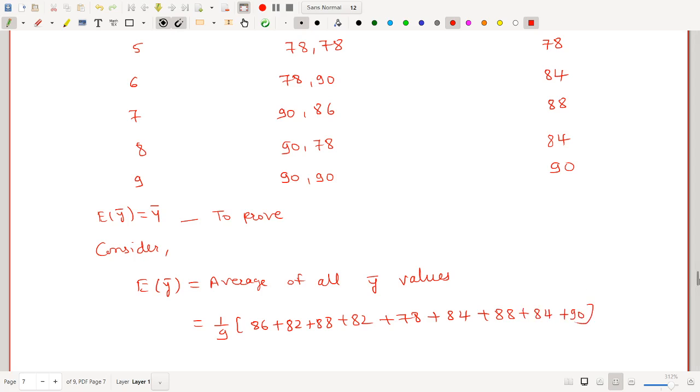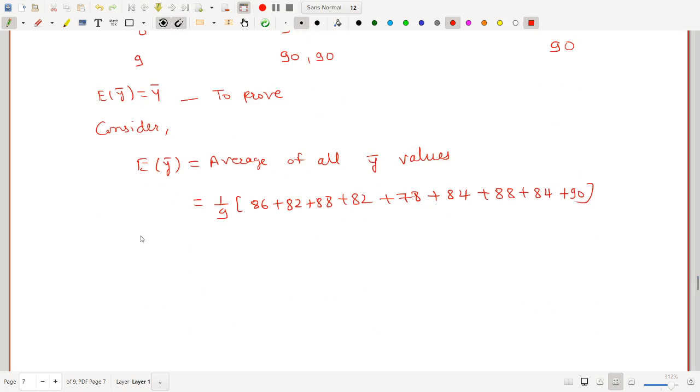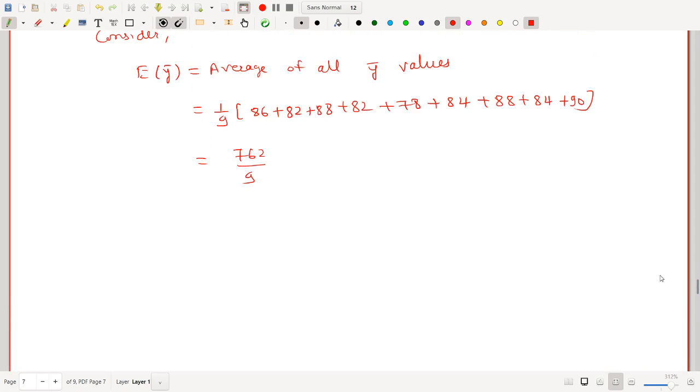Now if we add this, then this is 762 divided by 9. If we divide this by 9, then this will be 84.6667. Denote this by equation number 1.